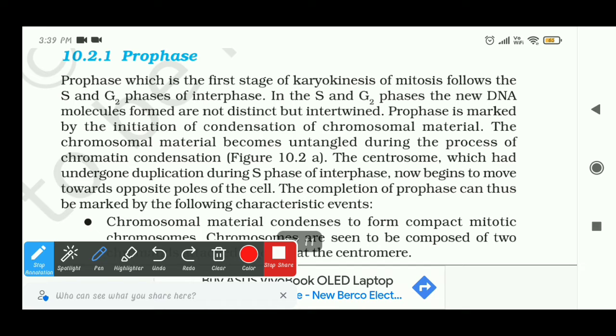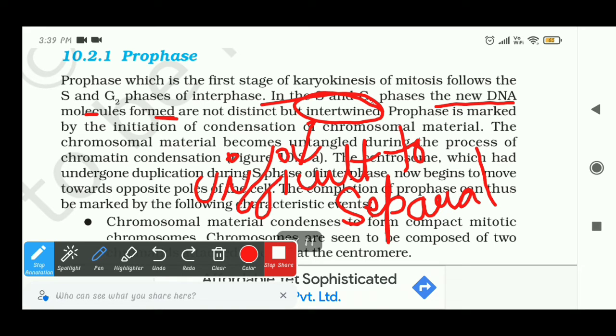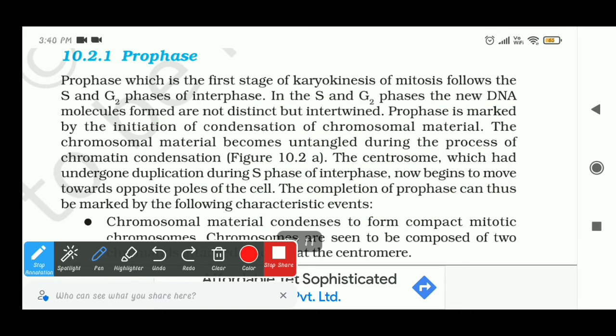In the S and G2 phases we saw that the newly formed DNA molecules are not distinct but intertwined, that is, difficult to separate.